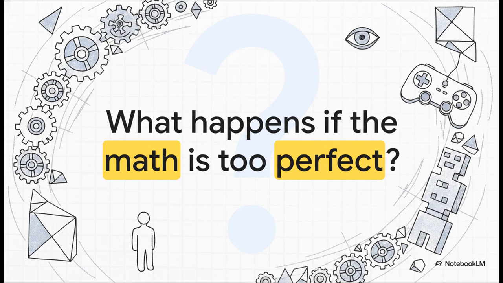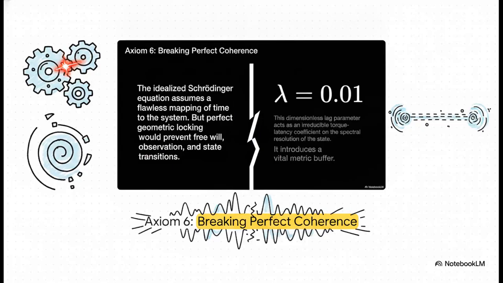Well, if the idealized equation assumes a flawless, instant mapping of time, you get perfect geometric locking. A universe with zero processing friction would entirely prevent free will, observation, and state transitions. It'd be like an unplayable video game, perfectly rendered, sure, but completely frozen by its own mathematical rigidity. No way that works. So, to fix this frozen game, Axiom 6 introduces a vital metric buffer to break that perfect coherence.